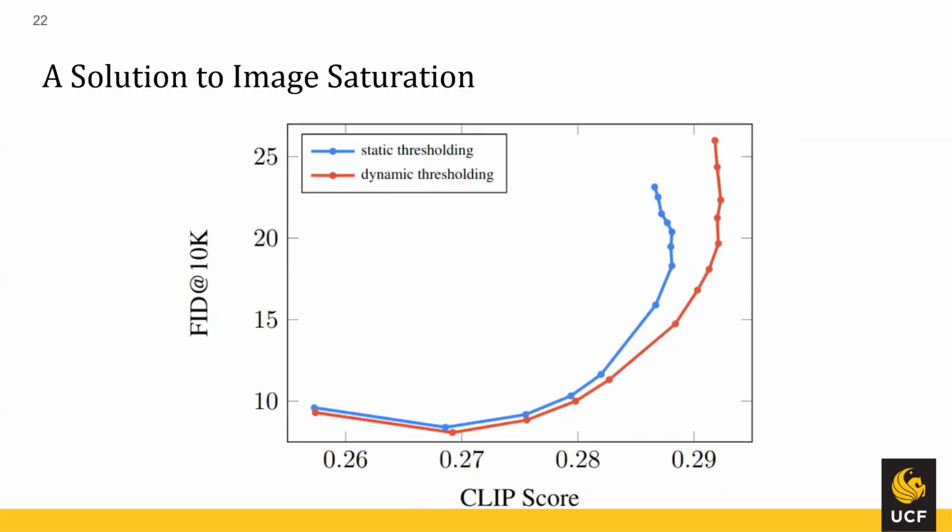So they plotted these results. They did the classic FID versus clip score plot, and both thresholding techniques have a similar FID score, meaning that they produce about the same fidelity images. However, the clip score of dynamic thresholding is better. So dynamic thresholding is able to produce more varied images. So that is it for the thresholding techniques. Let's move on to upsampling.